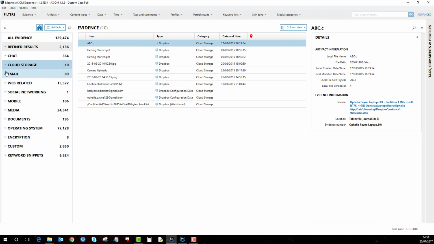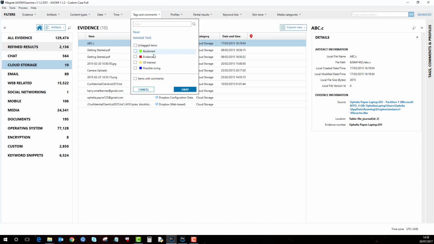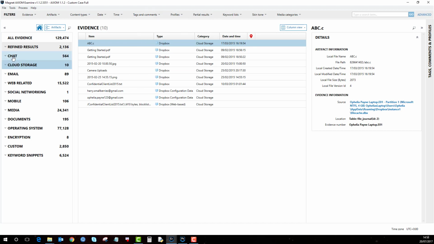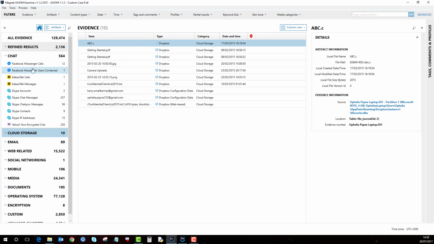It does it regardless. And basically, what happens is there's a tag called possible luring. Now, what this will do is it will analyze all the chat and the conversations within the chat artifact. So it only applies to chat at the moment.